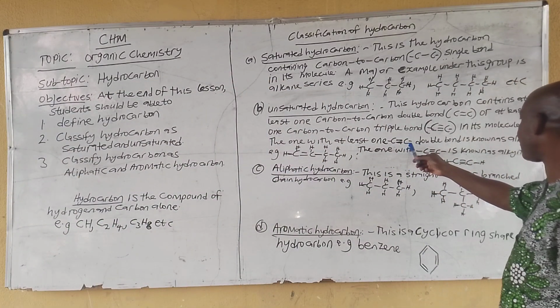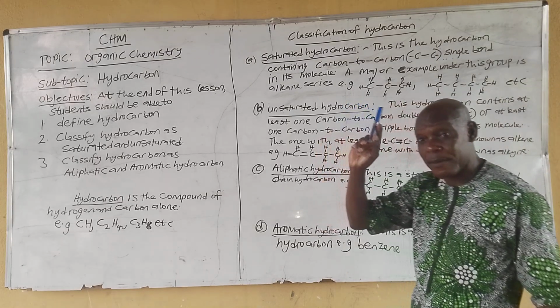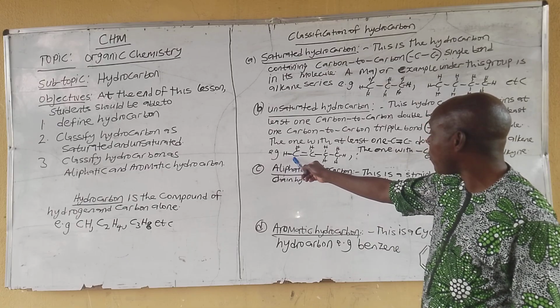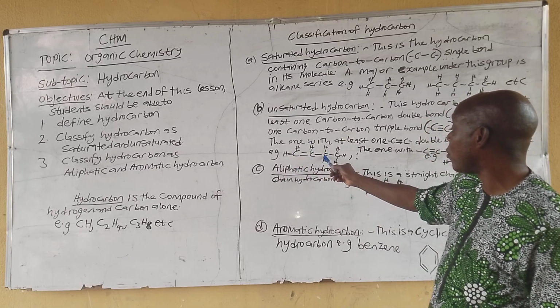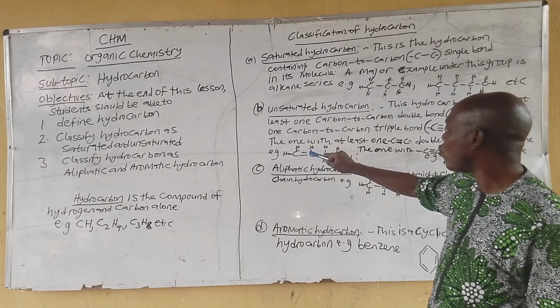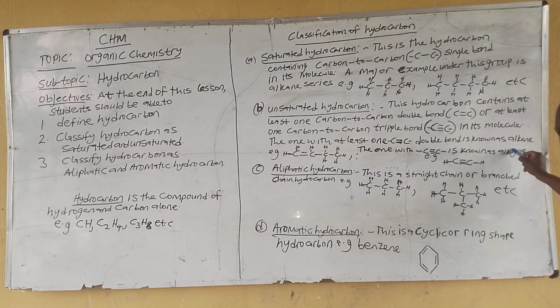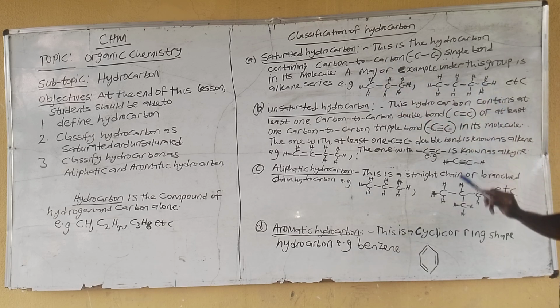Carbon to carbon double bond. Look at this. We said at least one, abi? From here to here, one double bond. From here to here, single bond. From here to here, single bond. So at least one double bond was there. That is how to know that the compound you are dealing with here is an alkene. If it is an alkane, saturated, everything will be what? Single bond.